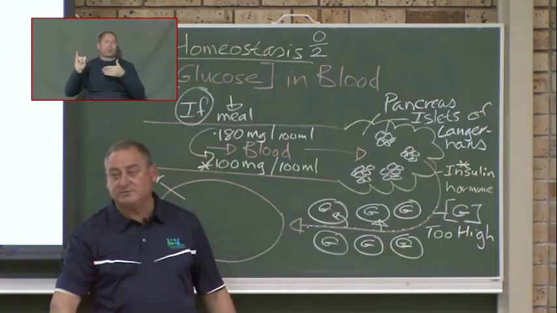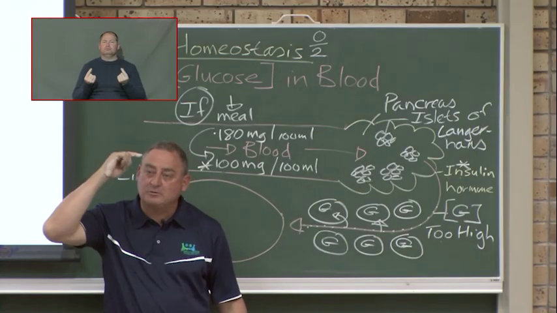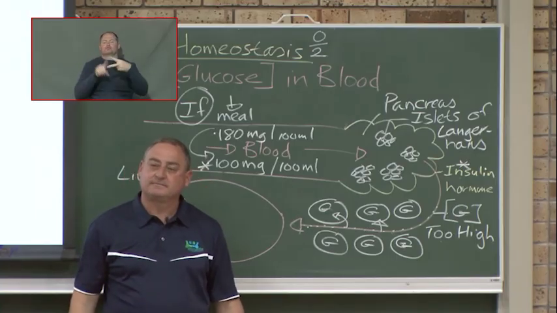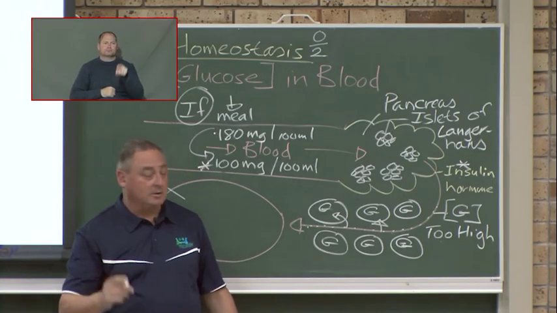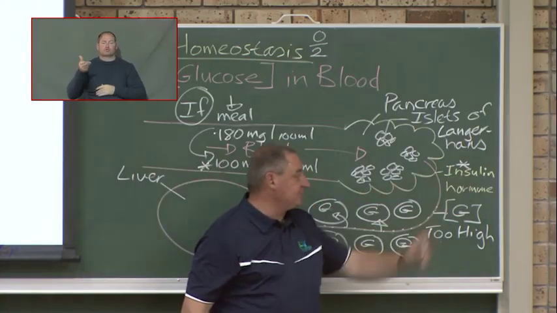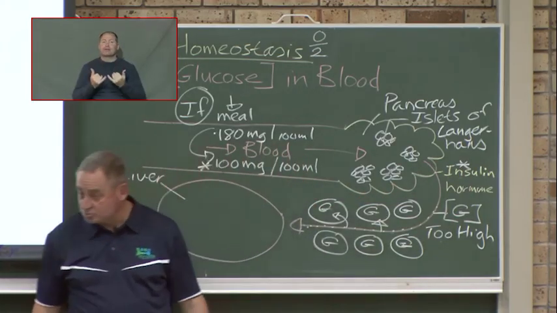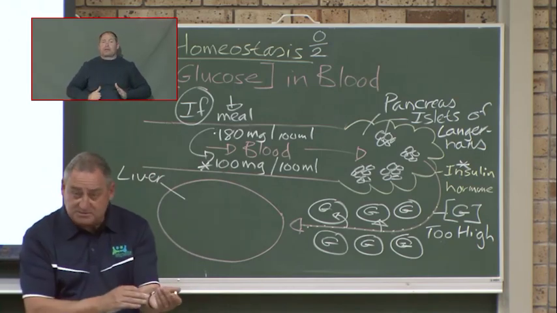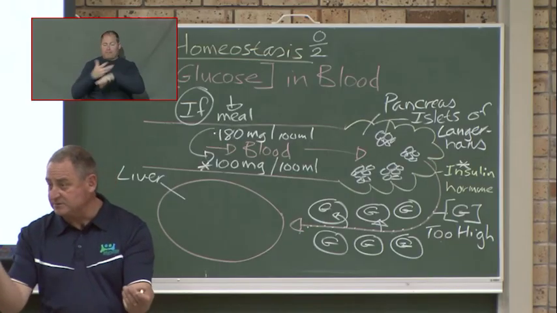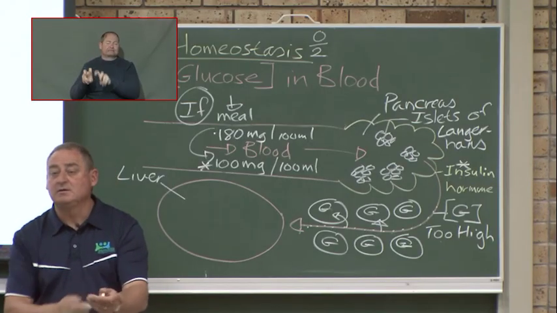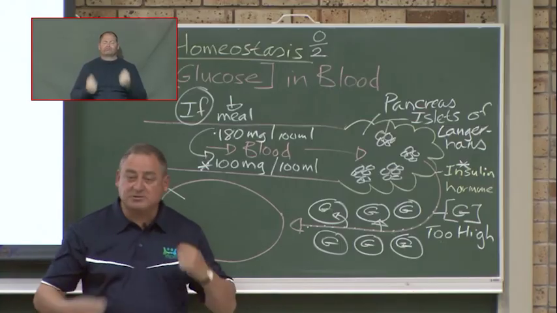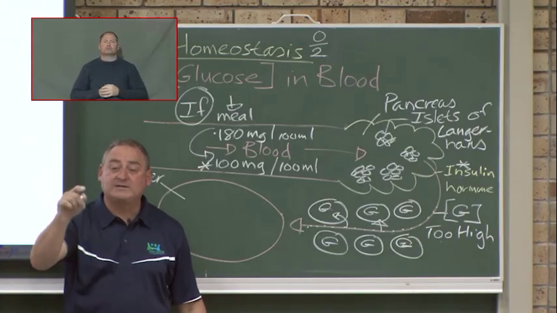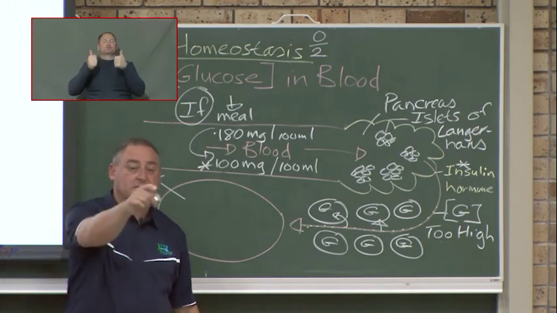Now, the doctor will do two things. Please raise the hand, use your own logical thinking, and tell the rest of us, why will the doctor say something like, you're a young person, you are sugar diabetic, you are not producing enough insulin, I want you to play a sport. I want you to be physically very active. You test your blood, because they test their blood all the time, they've got monitors with them, and you find your glucose is too high, then you do exercise. You run on the spot, or you do some push-ups, or sit-ups, whatever you want to do. Please raise the hand. Why is the doctor giving good advice?